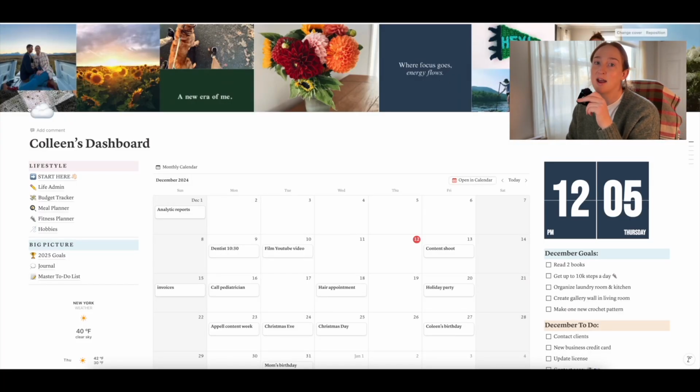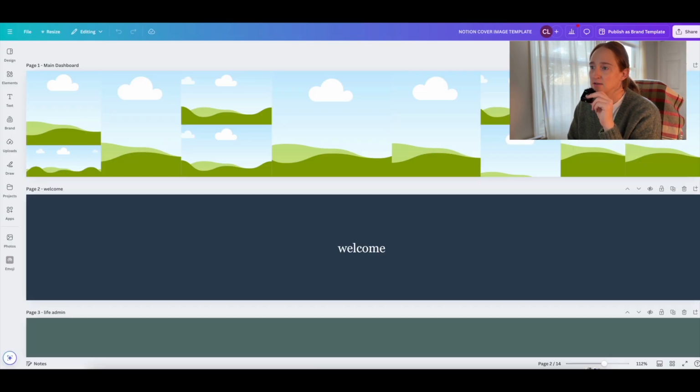All right, welcome inside the main dashboard. And if you get the template, everything will come blank and the cover image will be blank, but I do have a free link in my Stan store, and if you get the template, you'll get the links for the cover image here. You'll be able to get this Canva page, and you can upload all the pictures that you want, any little quotes, any pictures from Pinterest, and make your own little vision board for your main dashboard.